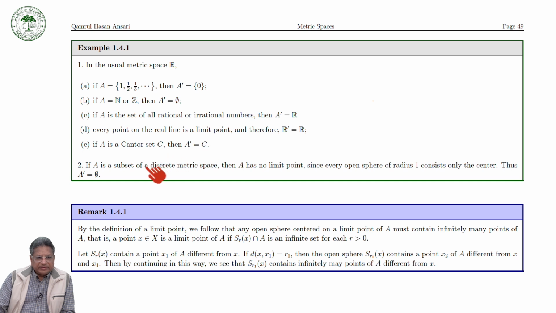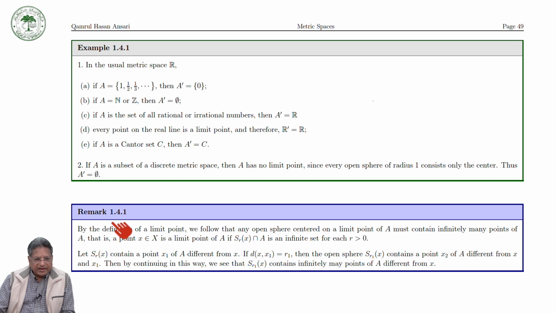In the discrete metric space, if A is a subset, then A has no limit point, since every open sphere of radius 1 consists only of the center, and thus the derived set of A is the empty set. Keep in mind the derived set of A is the empty set.